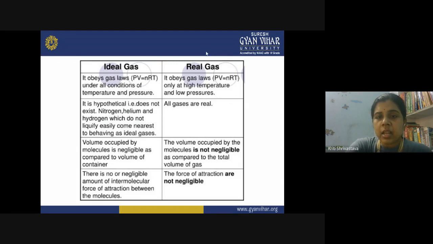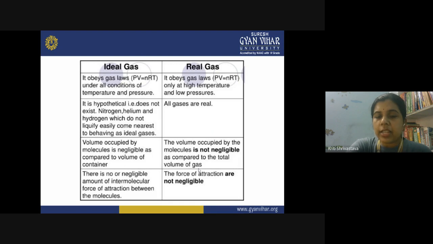But generally, at all temperatures and pressures, you can say that all the gases are real. Now, in the case of an ideal gas, the volume occupied by the gas molecules or atoms is negligible compared to the volume of the container. This was also an assumption in the kinetic theory. But in the case of a real gas, the volume occupied by the molecules is not negligible compared to the total volume of the gas.